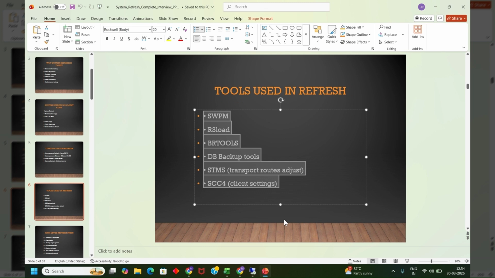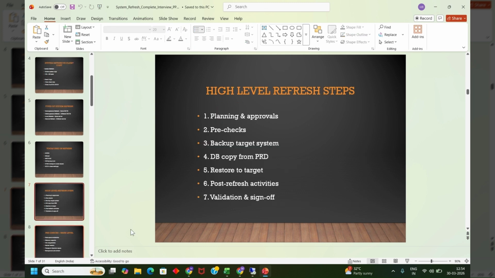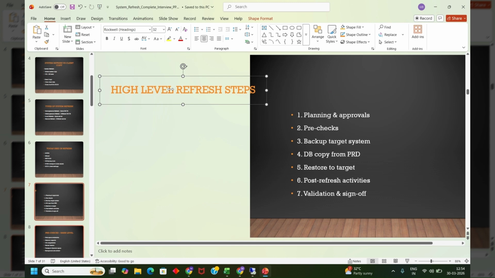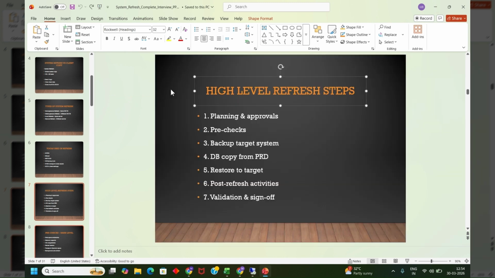So any of the three. Okay, now high level refresh steps. When you talk about the refresh activity, the majority of the things that they will ask is not about how the refresh activity is done. They will ask about pre-checks or maybe post checks, because this is what the important concept here is.